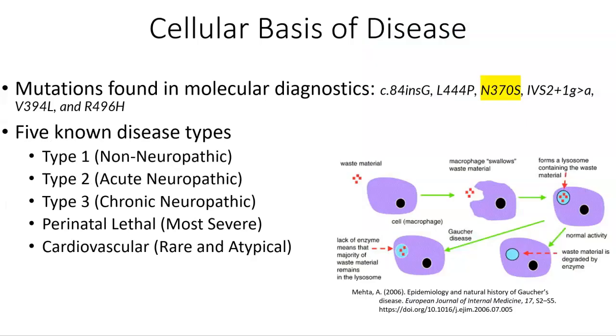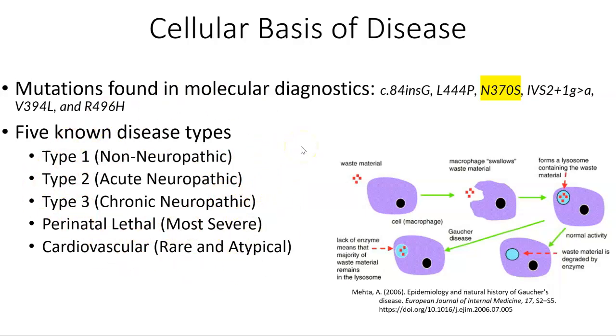So as I mentioned before, Gaucher disease is caused by mutations of the GBA1 gene, which results in a lower activity of the glucose cerebrosidase enzyme. And so far, we have appreciated a few mutations found in molecular diagnostics, which are able to classify people in different disease types under the umbrella of Gaucher disease.